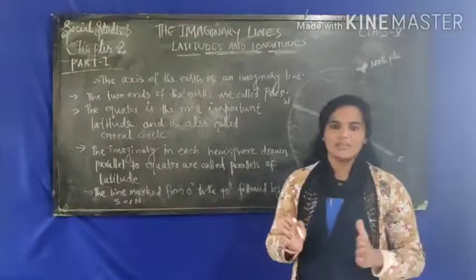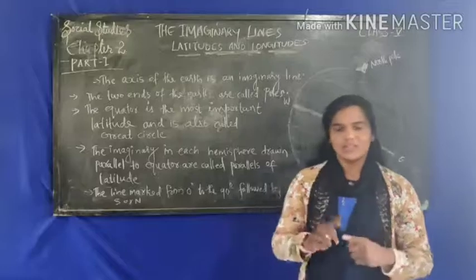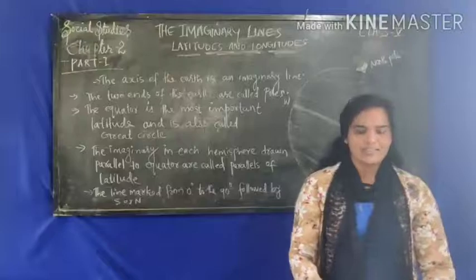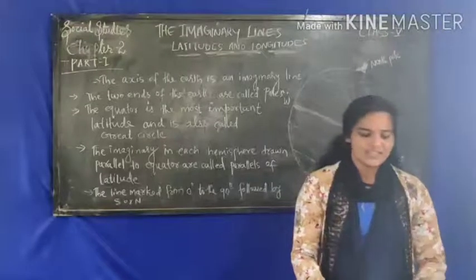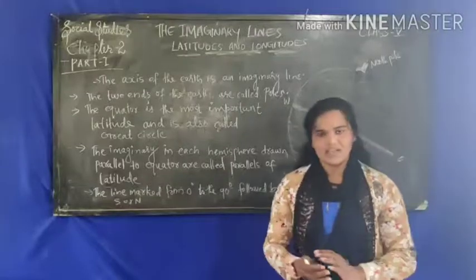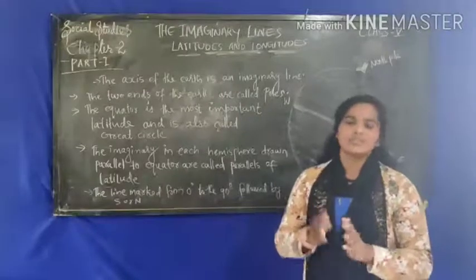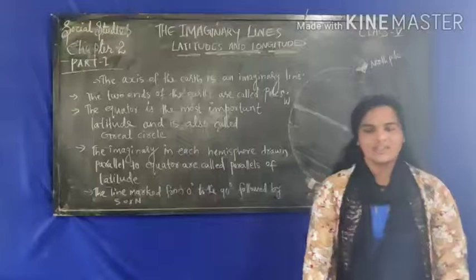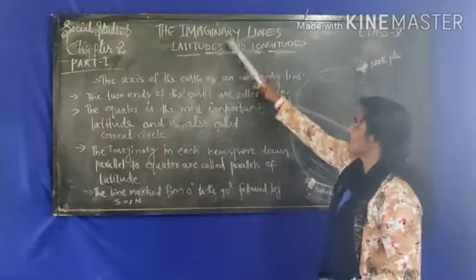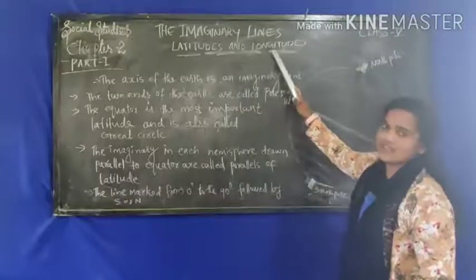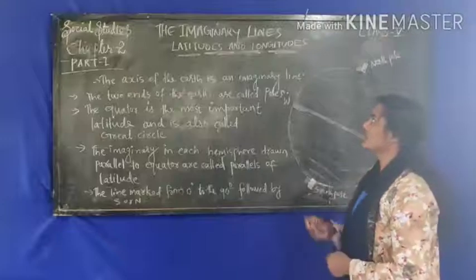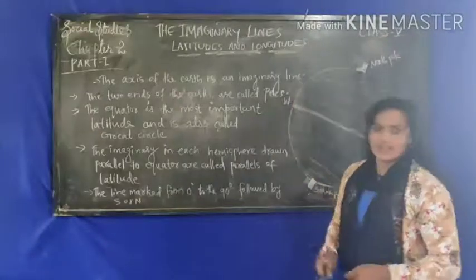I think you all remember that we have completed one chapter. I hope you all are studying well at home and practicing your studies. The name of the first chapter was Our Earth, Continents and the Oceans. Now let's move to the second chapter. The second chapter's name, as I have written here, is The Imaginary Lines: Latitude and Longitude. What is the name of our second chapter? The Imaginary Lines, Latitude and Longitudes.